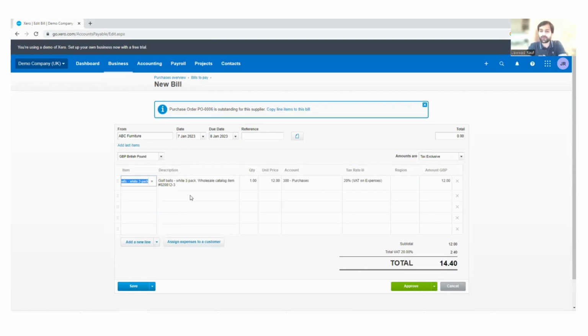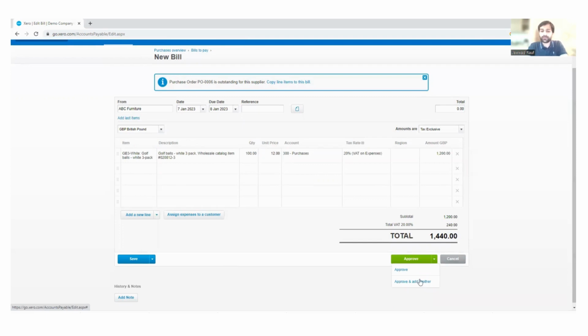We are ordering a golf ball, one quantity, 1,200 pound is the price. The VAT is 20%, which is 240, and the total price makes it 1440. Now I have an option to go for approve and add one, or on the other hand, I do have an option to save as draft, save.